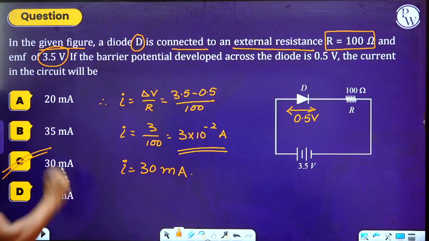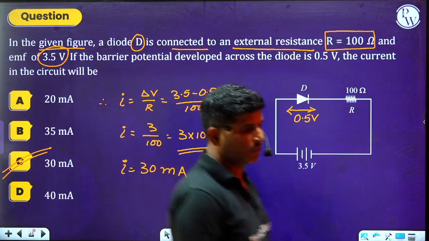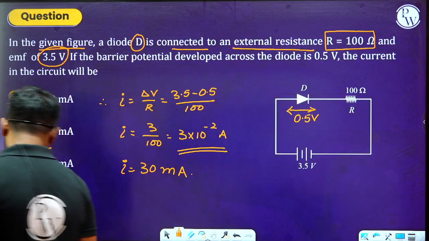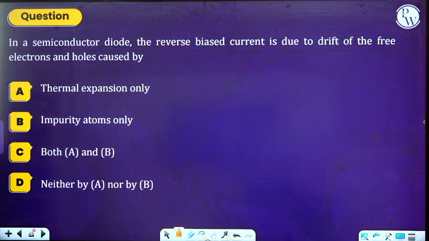We will get it. Hence, we can choose option C as the right answer. Okay. Let us move on to the next question. What are they saying to us?